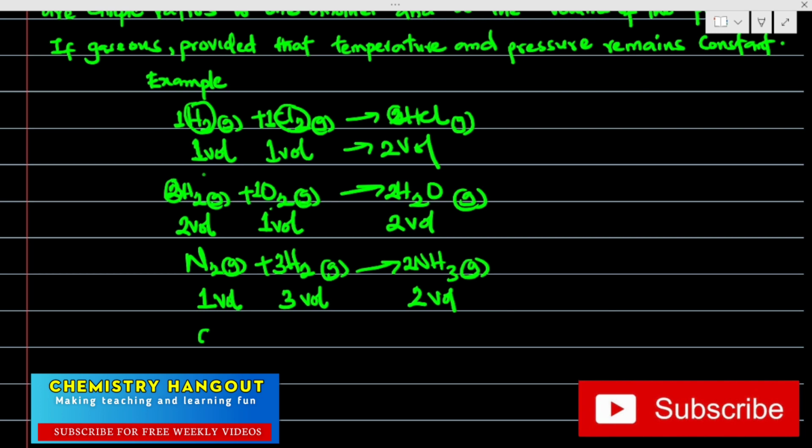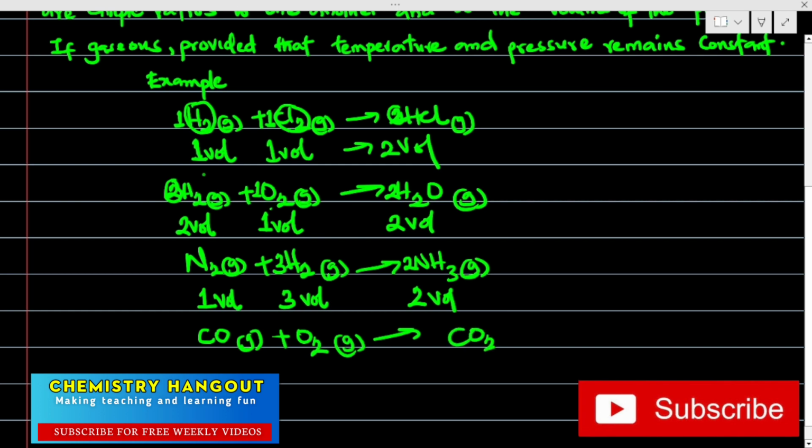Here I have carbon monoxide gas reacting with oxygen gas to give us what? CO2 gas. Let's balance the equation. One carbon balances, but here we have 2 oxygen plus 1 here, that is 3. So I can balance this with 2, and balance this with 2.